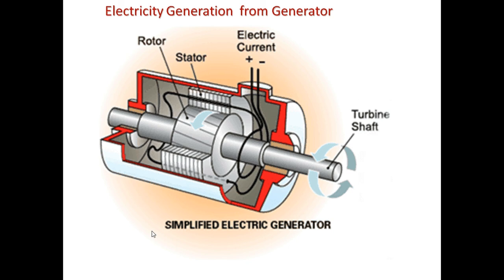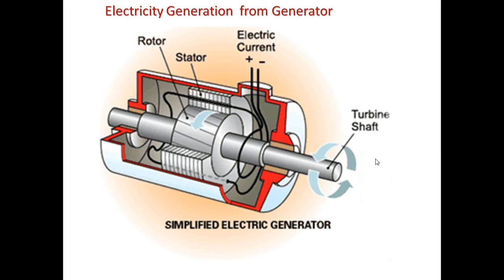The turbine rotates, which is this part. This is the shaft of your turbine, which collects all the kinetic energy. The turbine shaft is connected with the fans, and this fan collects the kinetic energy of your fluids, and the turbine shaft rotates.